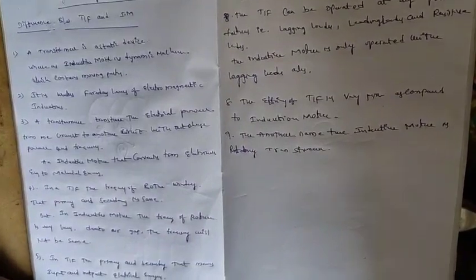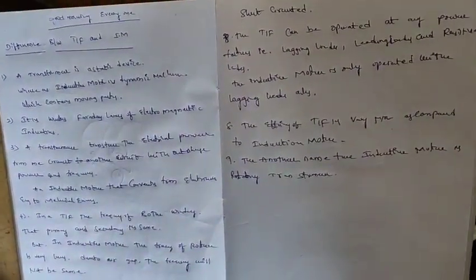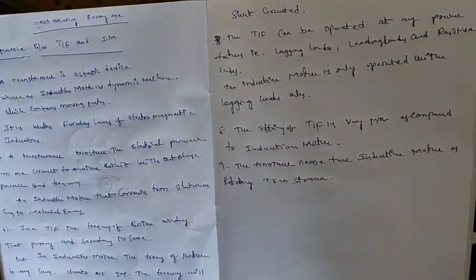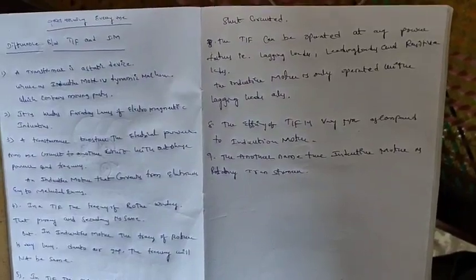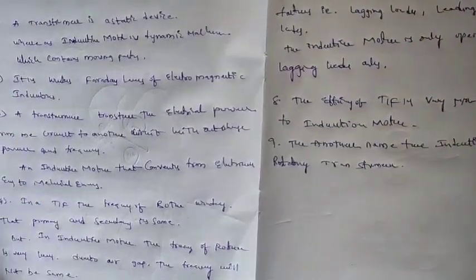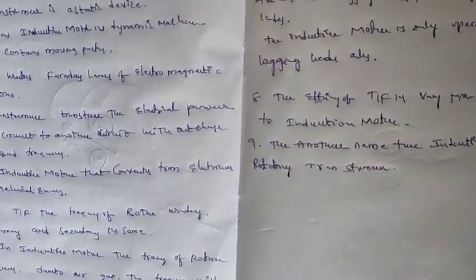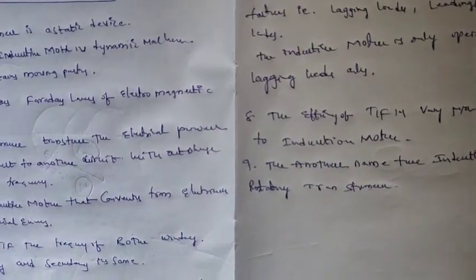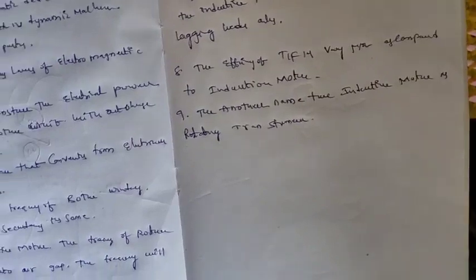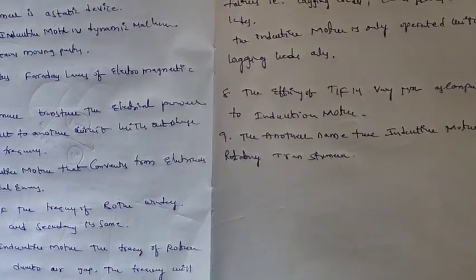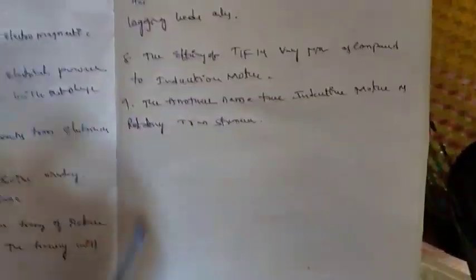So mainly, the induction motor is a rotating device, the transformer is a static device. The efficiency of the transformer is more. It can be operated at any power factor, but the induction motor can operate only at lagging loads. The frequency of the transformer is constant, but the frequency of the induction motor is not constant. In energy, the transformer has both input and output electrical energy, but the induction motor has input electrical, output mechanical.